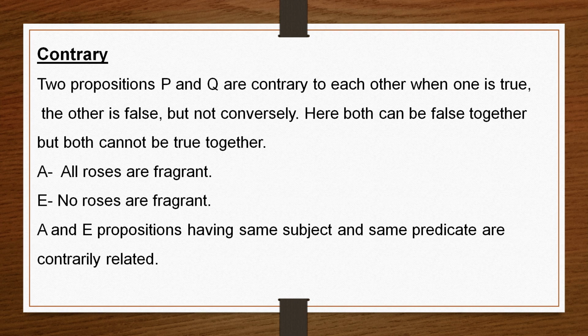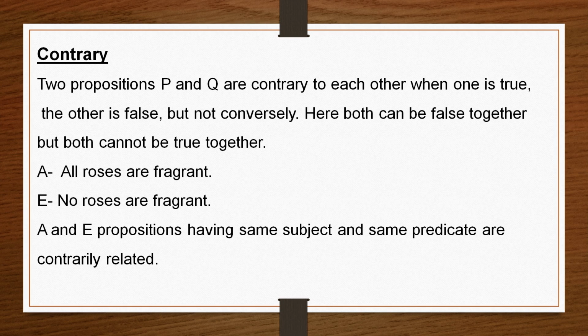Okay? But if I say all roses are fragrant is a false proposition, then what about no roses are fragrant? It may be true, may not be true. We cannot say anything regarding the truth or falsity of E proposition. Here both can be false together.